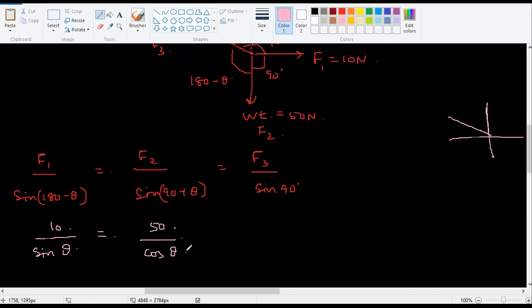The 180 or 90 will determine whether it is sine or cos. 180 minus the quadrant will determine whether it is positive or negative. Very often you will make a mistake of looking at this cos and say, sir, cos is negative in the second quadrant, so we'll put a negative, which is wrong.